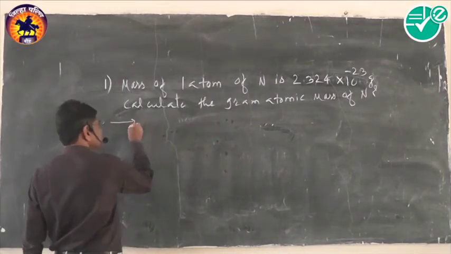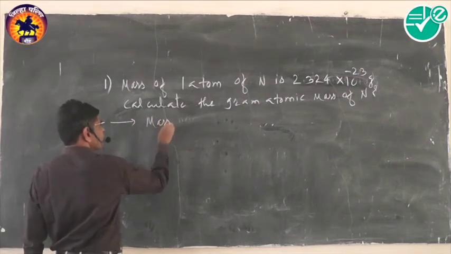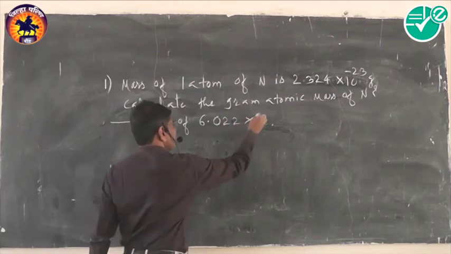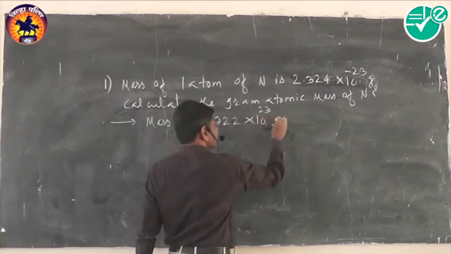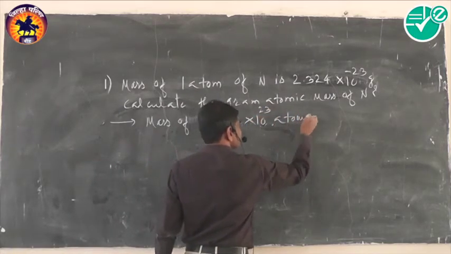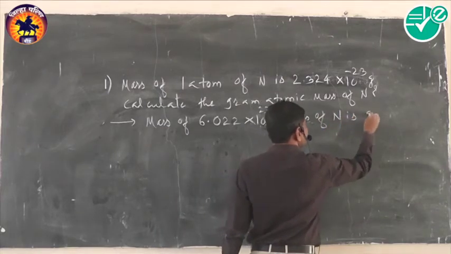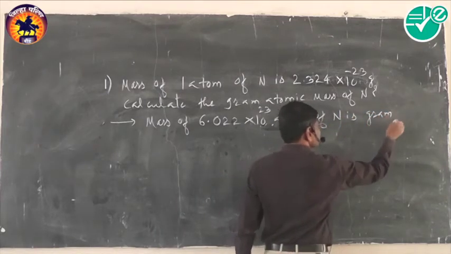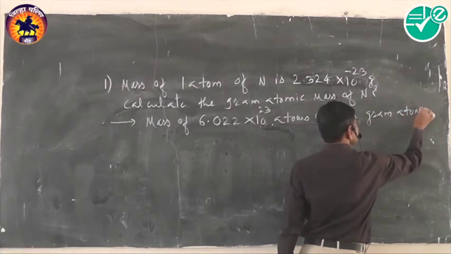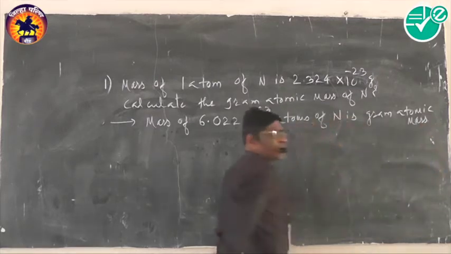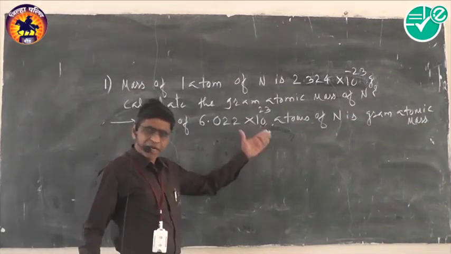So this is the basic concept: mass of 6.022 into 10 raised to 23 atoms of nitrogen is the gram atomic mass.